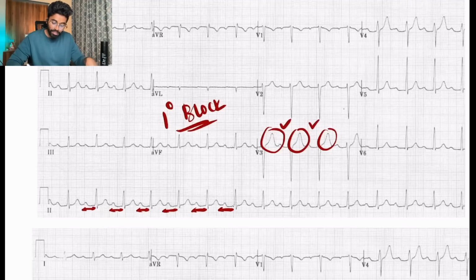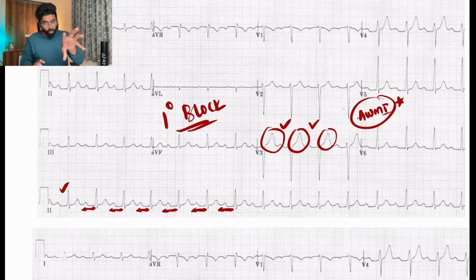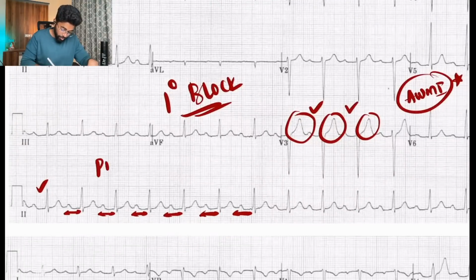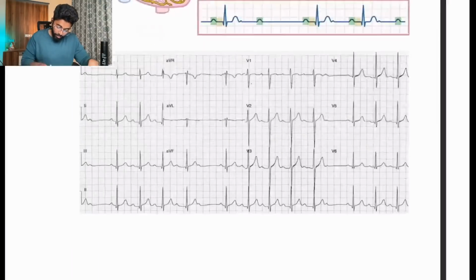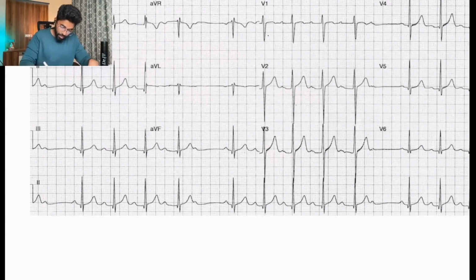This is also an ECG of anterior MI. So in an anterior MI, there is a possibility that we can see first degree blocks. So this is how you have to diagnose, with PR prolongation being constant. Next, we have the next ECG.